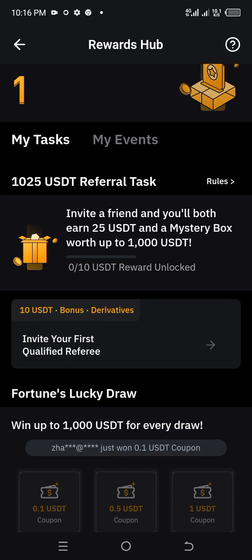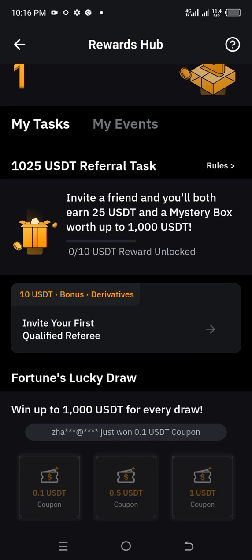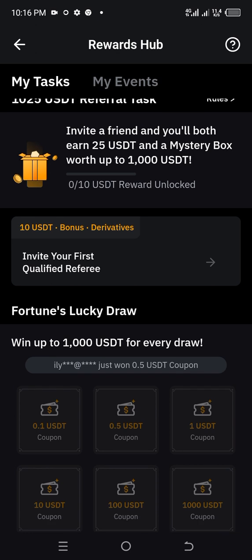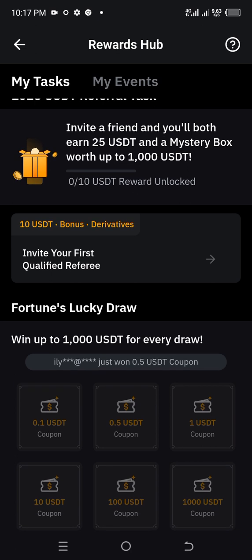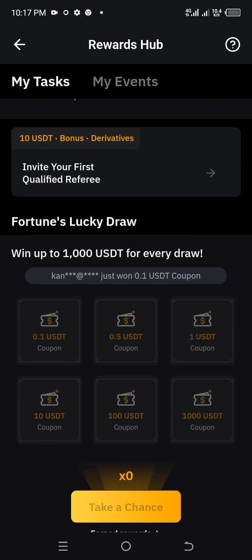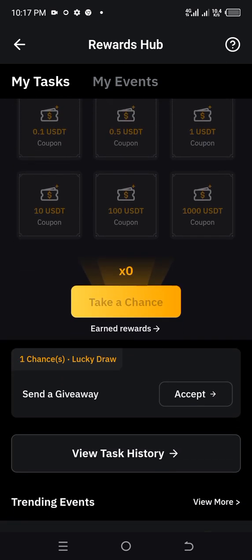Okay, so you get a 10 USDT bonus in derivatives here. Invite your first qualified referee. Okay, so win up to 1000 USDT for every draw. You want to play a game here? Be fortunate and gain 1000 USDT.